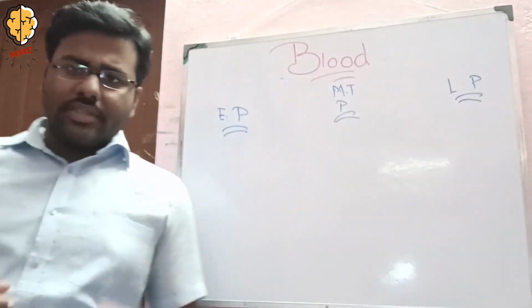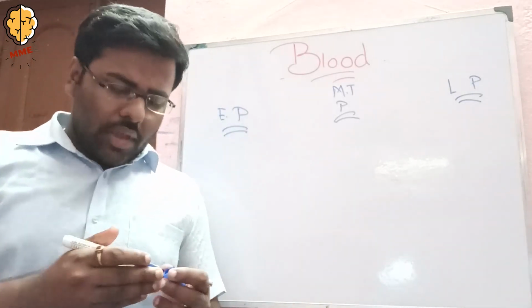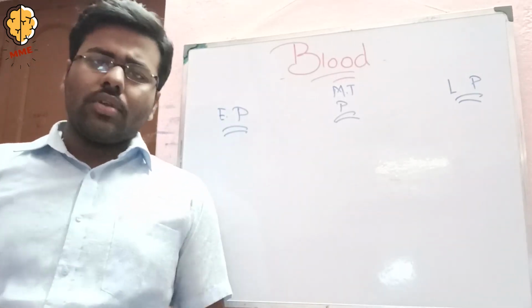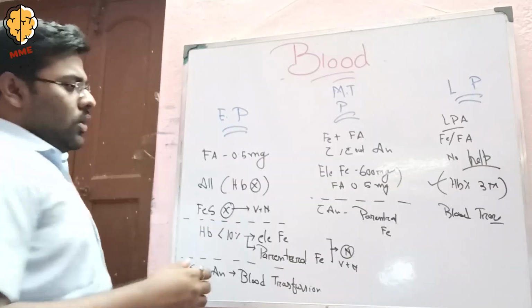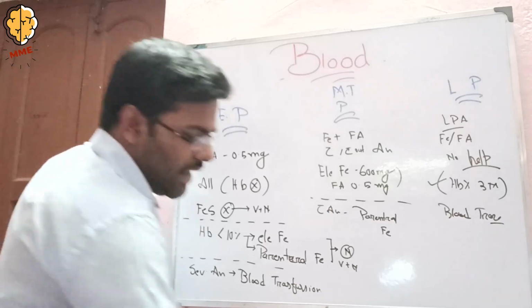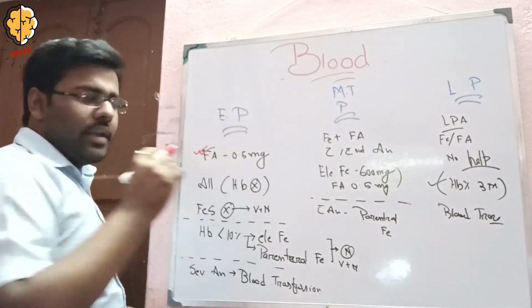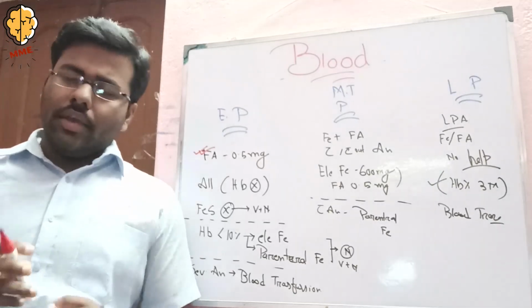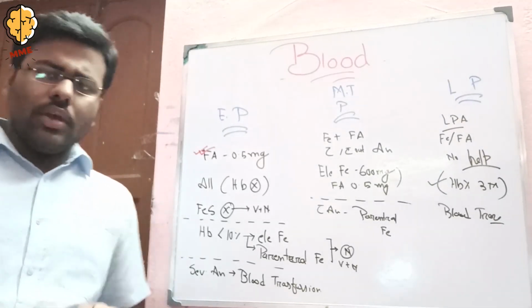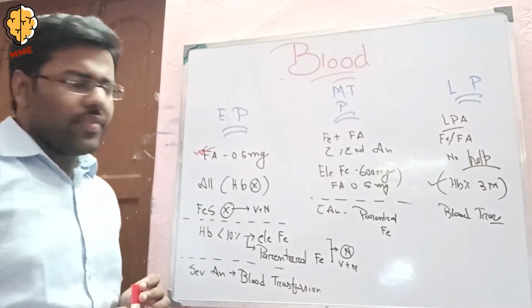I am going to discuss in which stage of pregnancy, what amount of iron and what amount of folic acid we have to give. In early pregnancy, we have to give folic acid at 0.5 mg dose, irrespective of hemoglobin concentration. So we have to give all mothers folic acid 0.5 mg.